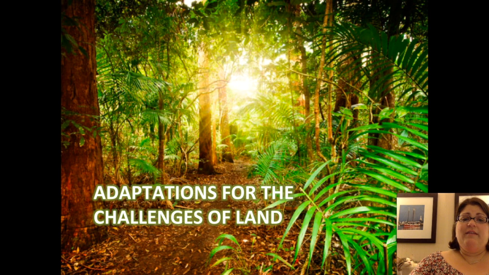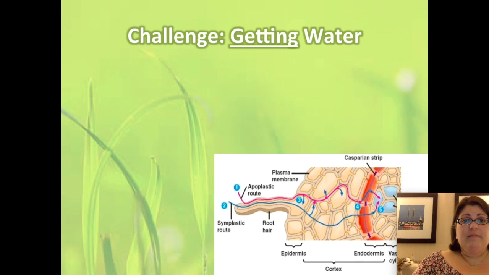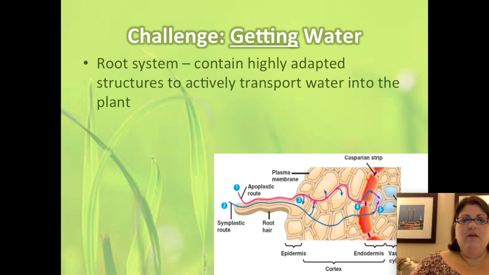Living on land presented a number of challenges for plants, and so consequently they evolved a number of adaptations to deal with those challenges. Let's discuss them. First, if plants were living out of the water, the first challenge was how do plants get water into their bodies? So plants evolved a root system. Basically, it's a highly adapted organ that is evolved to transport water into the plant.